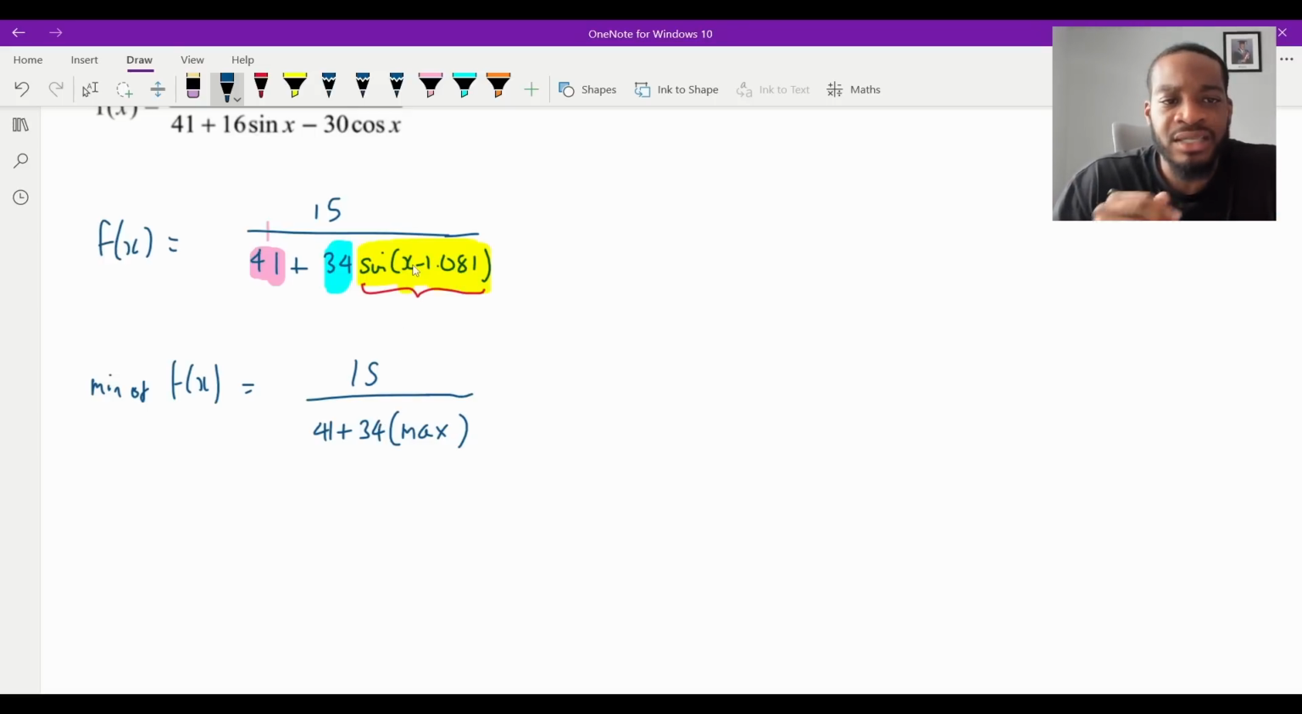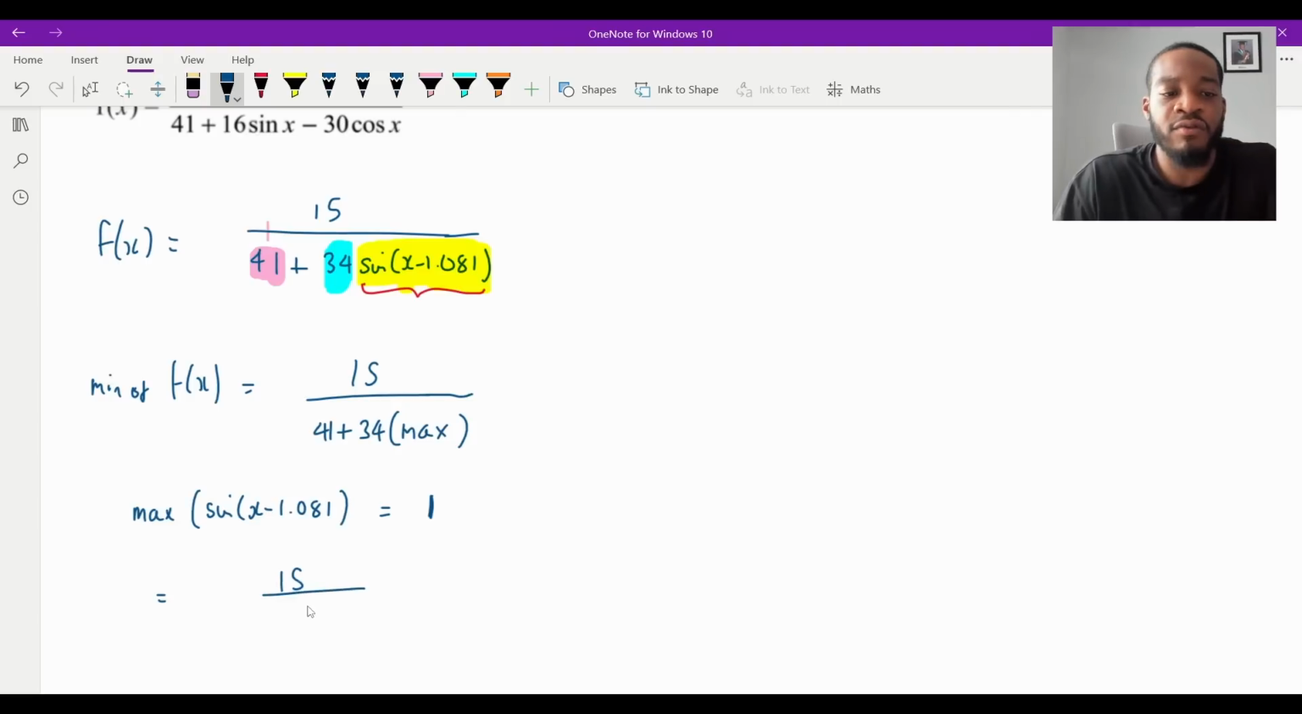So what would be the maximum of this sine function? Well, if you look at it, the minus 1.081 doesn't stretch it vertically. It's literally just a horizontal shift to the right, isn't it? So it's not going to affect the maximum or minimum. It's going to have the same max or min as the original sine graph, which is going to be between 1 and -1. So I'm going to say I want the max of sine of x minus 1.081, and that is going to equal 1. So the minimum of the function is going to be when that expression is 1.